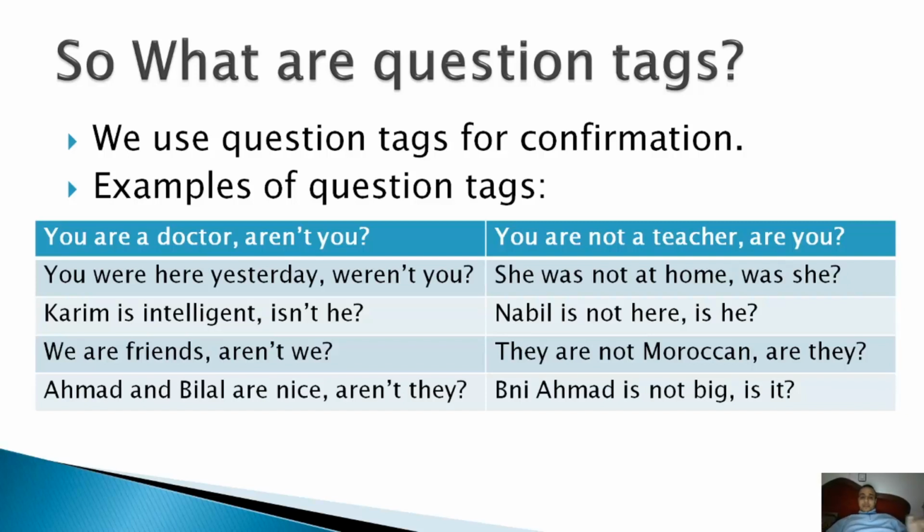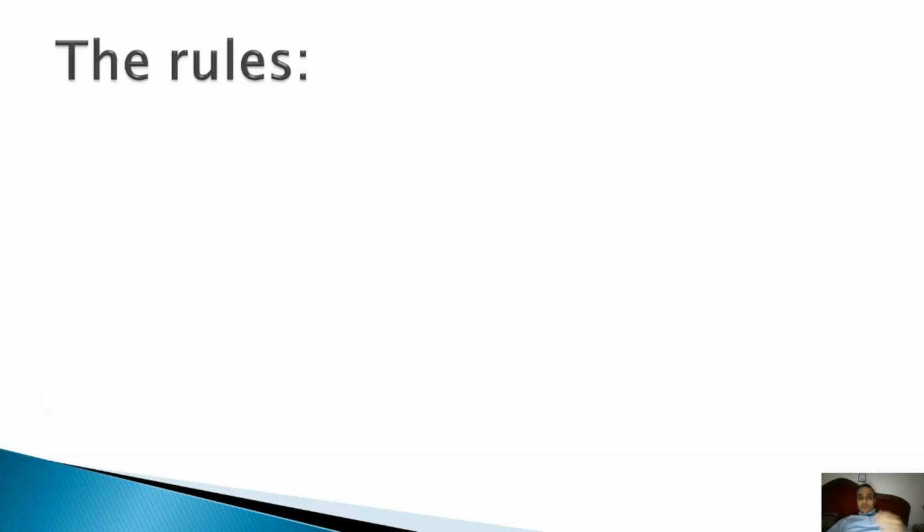Now, you are not a teacher, are you? Here we have a negative statement, and are you is a positive short question. Okay, so let's now look at the rules.